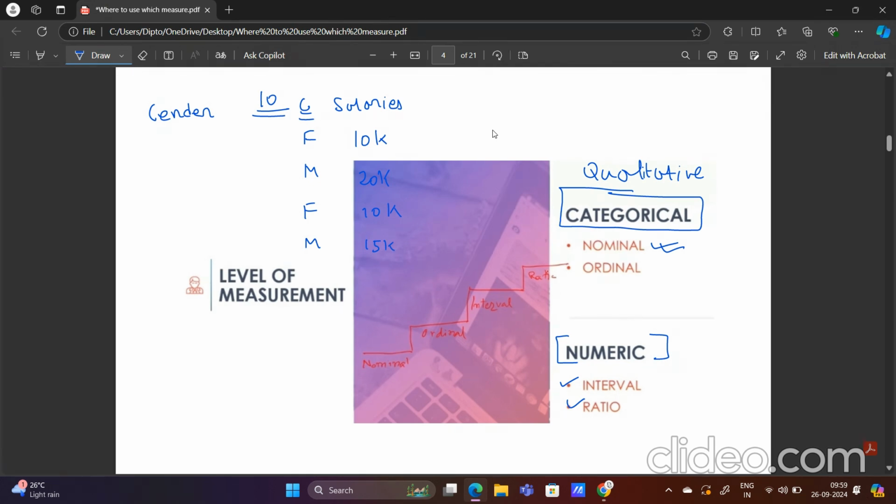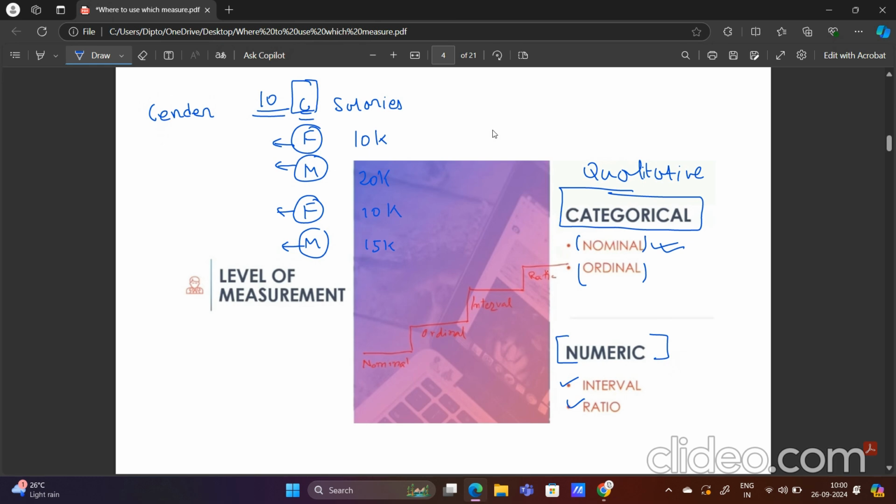So basically this female or male, this data which I have obtained, the data on gender, in this data we have only information about the gender of that person, whether the person is female or male. We can't tell anything more about this data. So this gender is nothing but nominal. This data type is called nominal. So what is ordinal then?